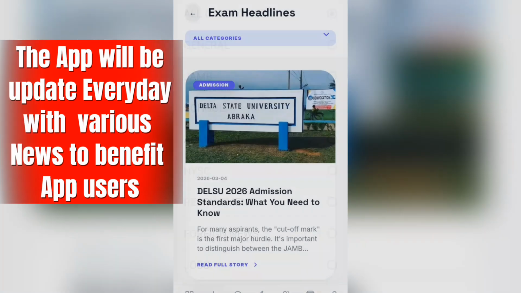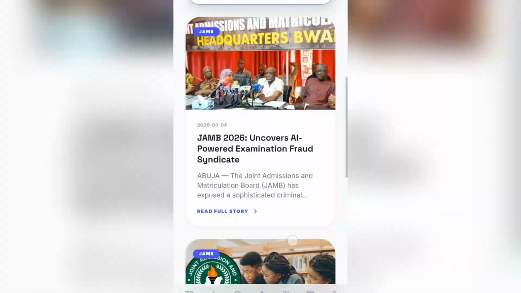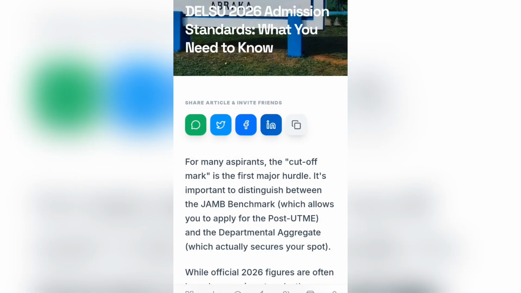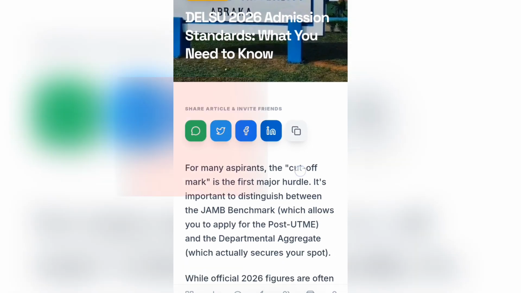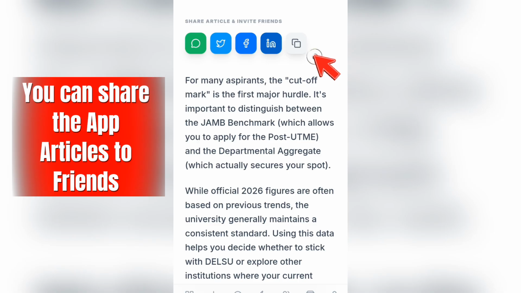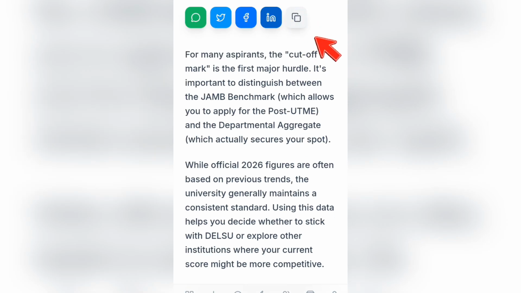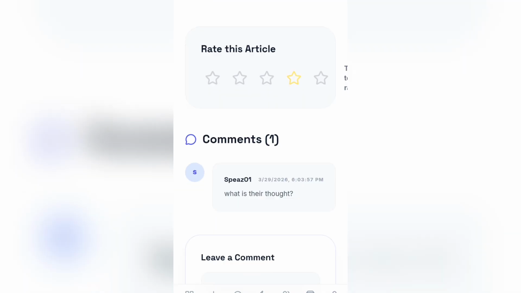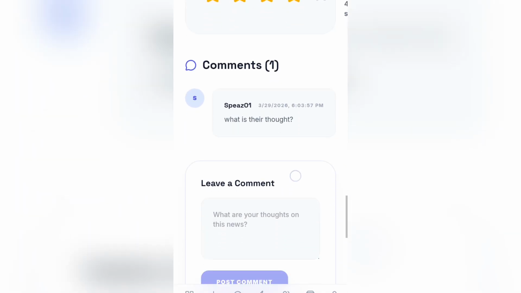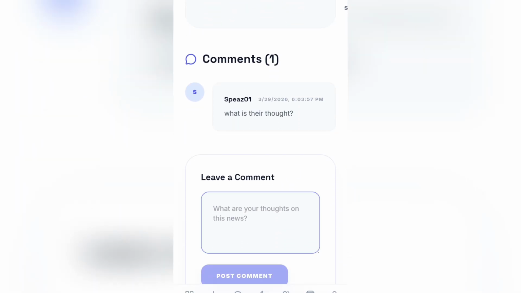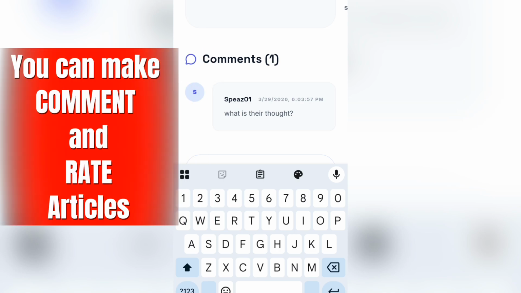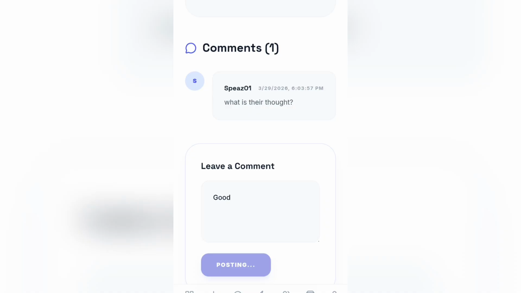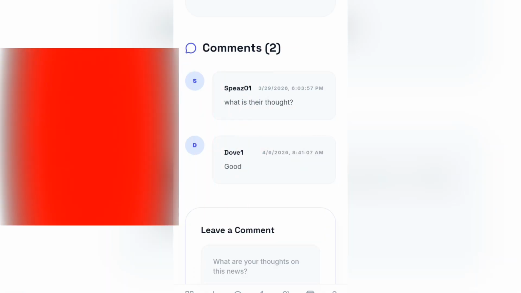news. So these are the news that is available on the app, and any of the news, you can read them. You can share this article to friends. You can copy here and share, and you can read the news. And below the news, you can always rate us, and you can give us a rating, and you can always share your thoughts about each news that you are reading. So comment and share your thought about the news.